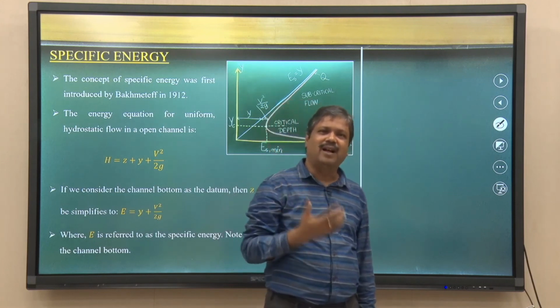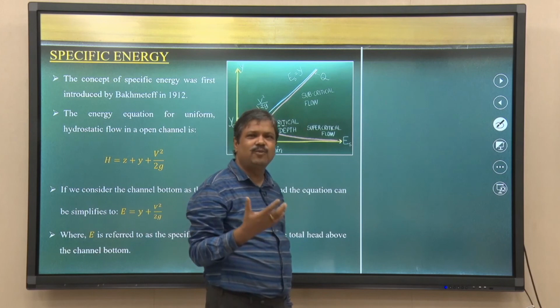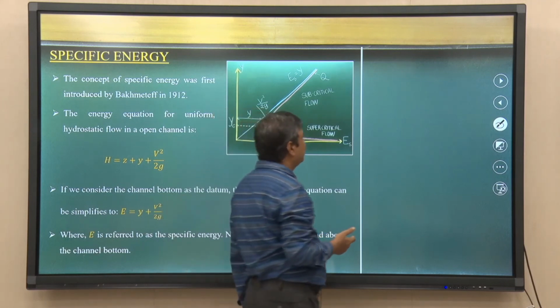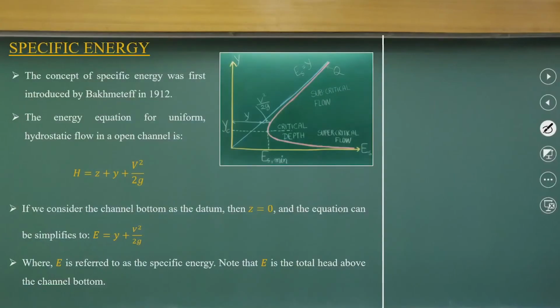As I said, we are talking about open channel flow, where when I am designing a channel, my Q is more or less constant. For example, it is very close to 300 meter cube per second as the design discharge for the Ganga canal.